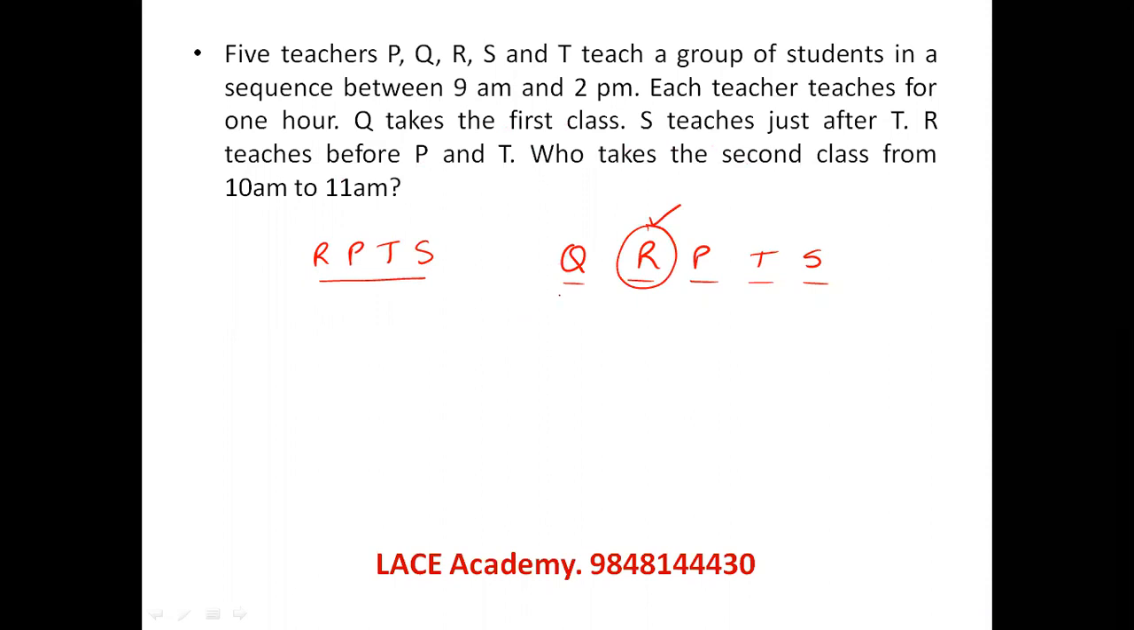You can see here, Q takes the first class, S takes just after T, and R should be there before P and T. So before P and T, R is there. So R is taking the second class of the sequence. Now let's see the next question given.